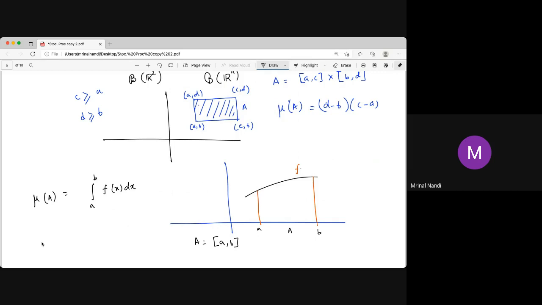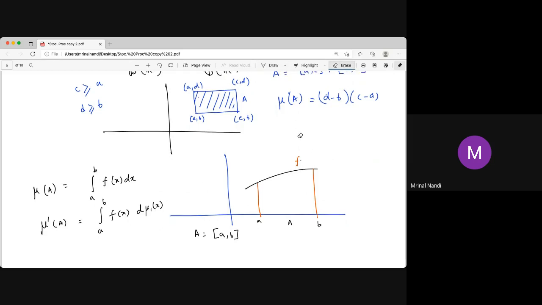But we can define some other measure also, say mu dash. The integral from A to B of f(x) with respect to some other measure, d mu 2(x) or d mu 1(x), where mu 1 is another measure. So we can define this; it is called the Lebesgue-Stieltjes integral.